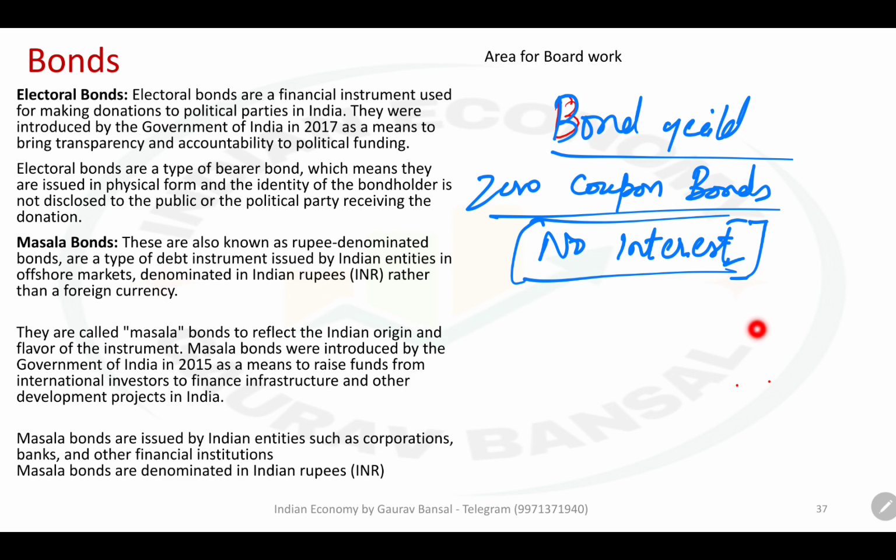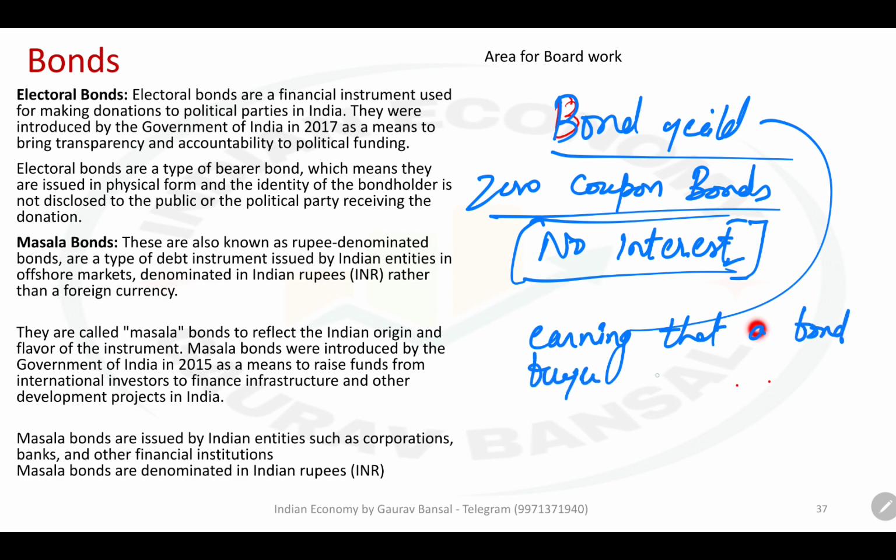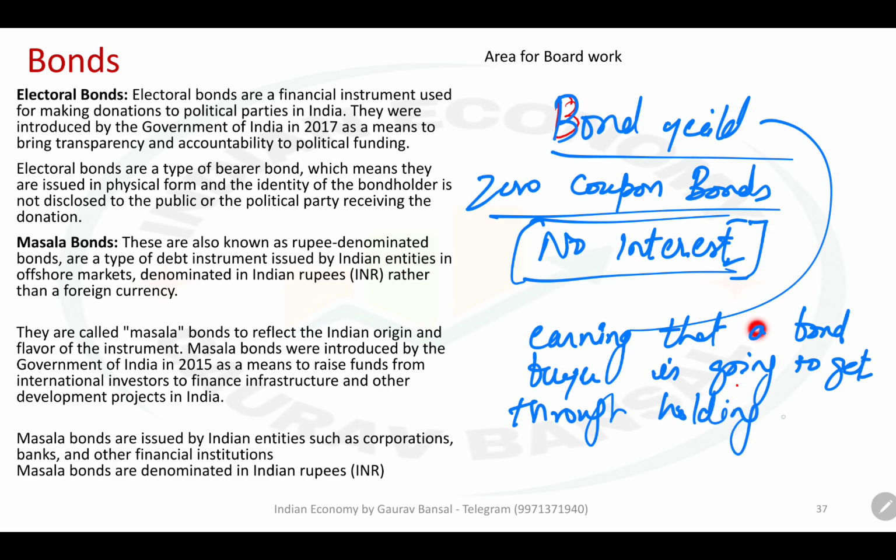So bond yield is basically the earning that a bond buyer is going to get through holding a bond.